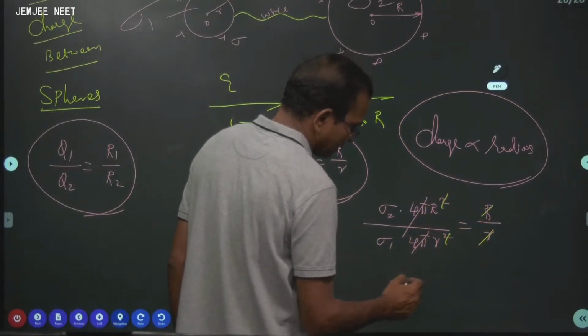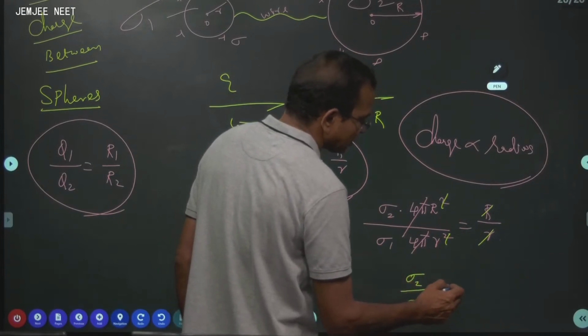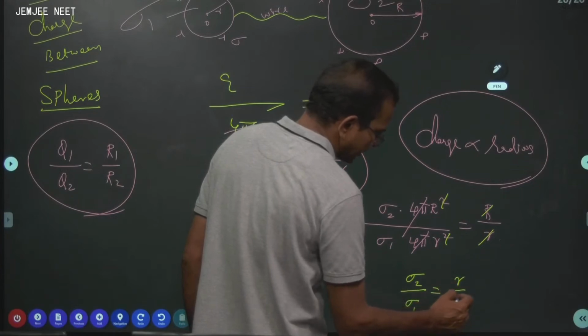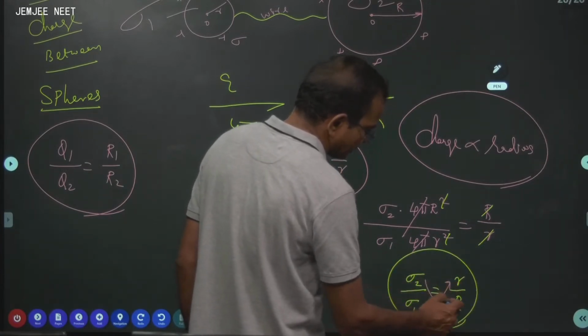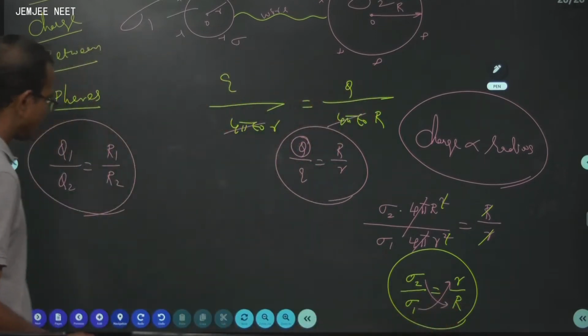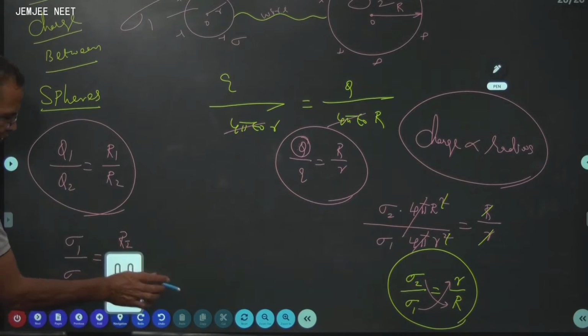Cross multiply: sigma 2 by sigma 1 is equal to small r by capital R. So clearly it is inversely proportional. Therefore, here you can write that sigma 1 by sigma 2 is equal to R2 by R1.